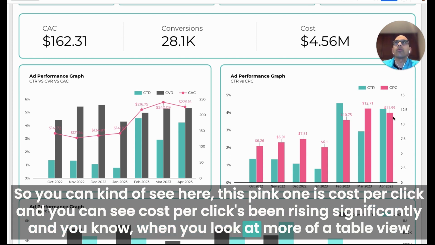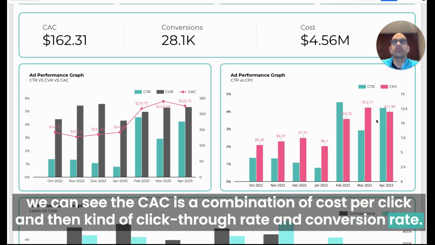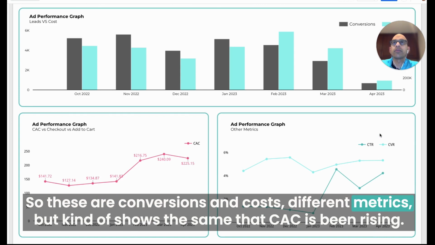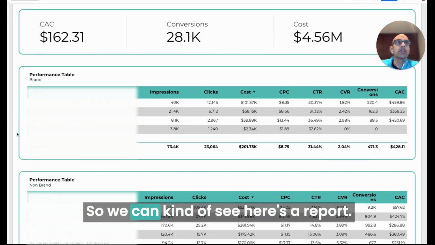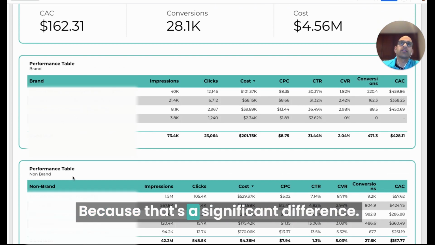When you look at more of a table view, we can see the CAC is a combination of cost per click, click-through rate, and conversion rate. And how does that look? These are conversions and costs, different metrics, but it shows the same, that CAC's been rising. So let's take a look at the performance table. Here's a report. Let's separate brand from non-brand, right? Because that's a significant difference.